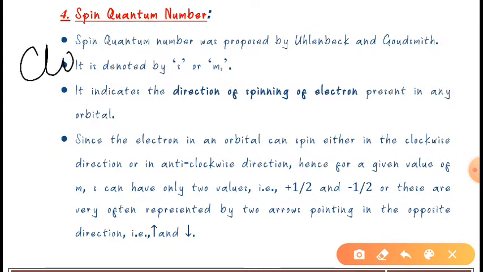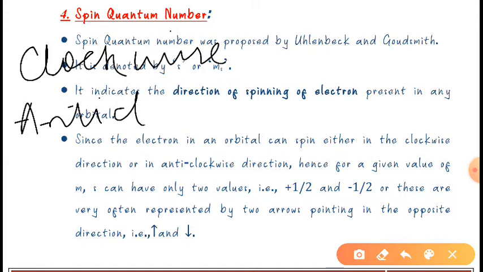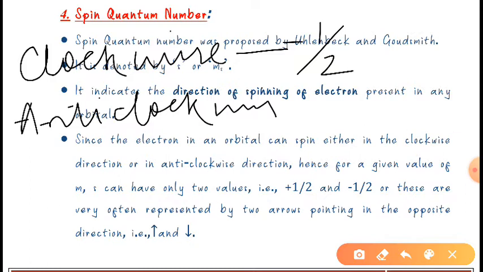One will be clockwise, another will be anti-clockwise. When it is anti-clockwise, it is given as -half, and when it is clockwise, it is given as +half value, okay.